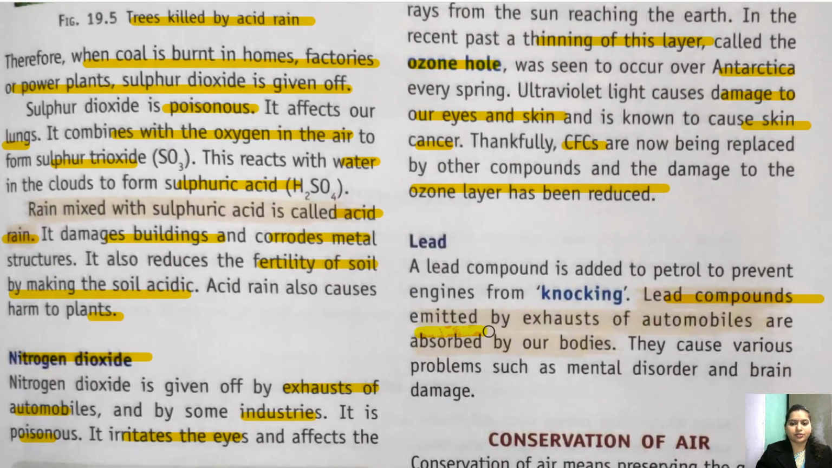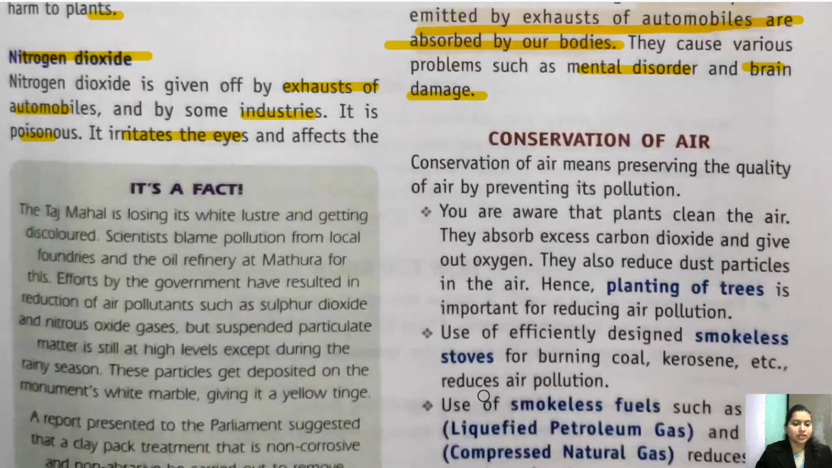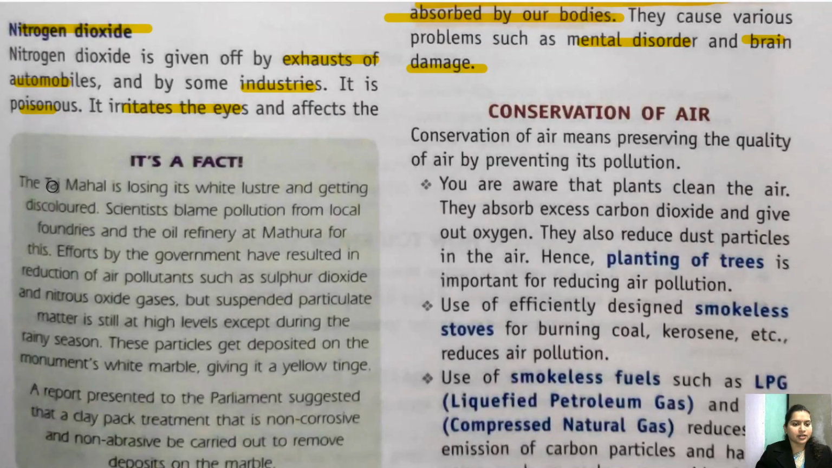Lead is emitted from the exhaust of automobiles and is absorbed by our bodies. It may cause mental disorder and brain damage. Getting it? So this is important here: the cause of acid rain was recently observed in the Taj Mahal. The marble of the Taj Mahal was earlier a pure white color, but now it has turned a bit pale in color because of the acid rain.